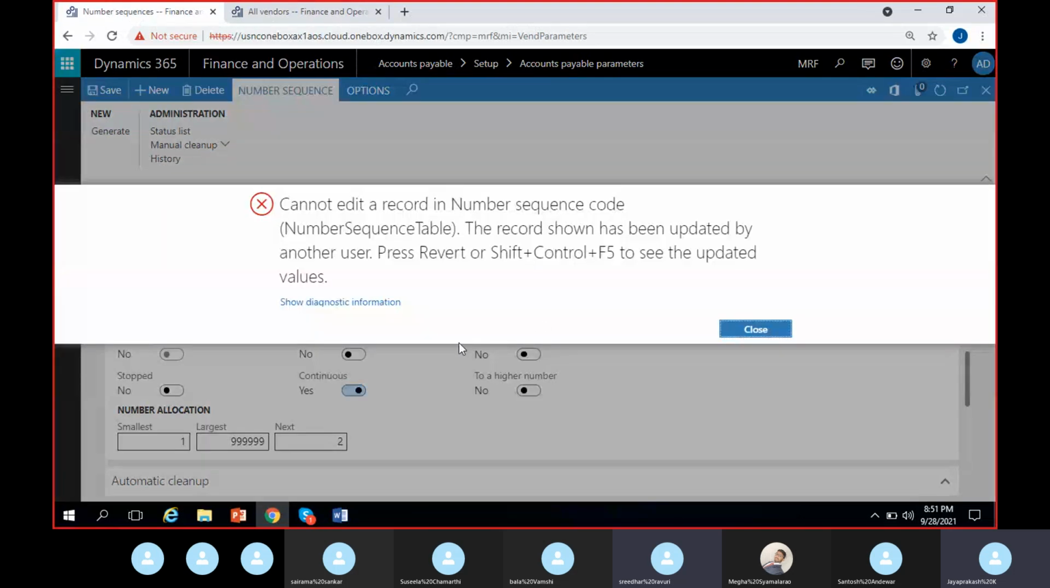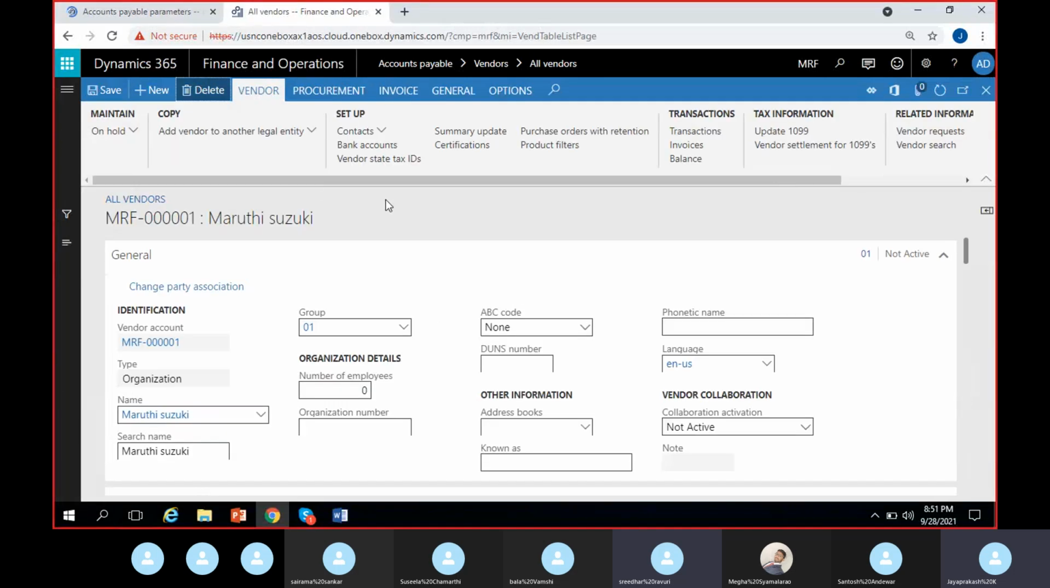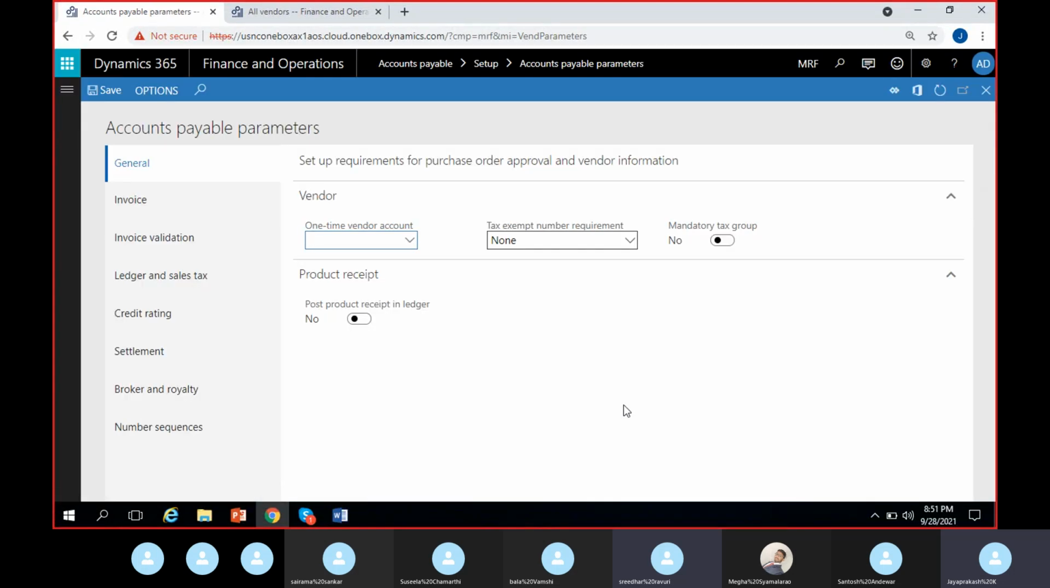Something, cannot edit a record. Record has been updated by another user. Okay. Give me a second, because I have been in this place and created one vendor and deleted. This is showing that error message. These are the kind of bugs we have in the system.